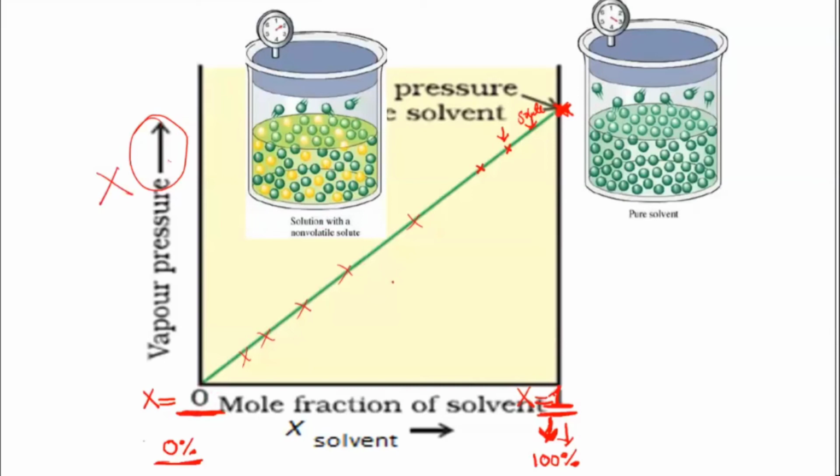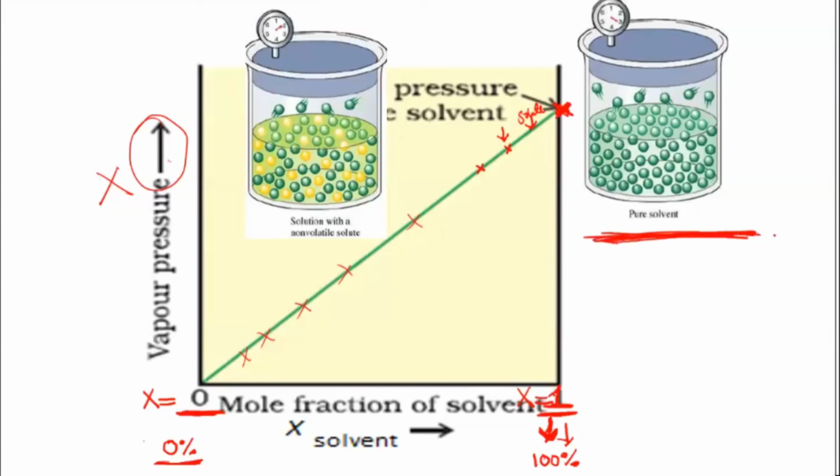When solute particles are added, the mole fraction of the solvent will decrease. It has to decrease because solute particles are also present here. So initially you can see here in the graph, when I had only the pure solvent, I had maximum mole fraction. See this side.